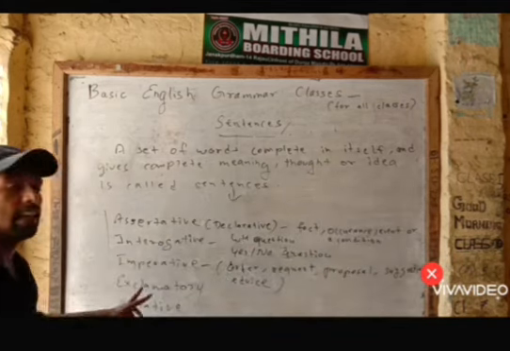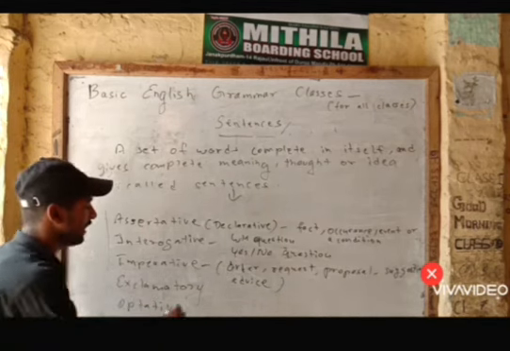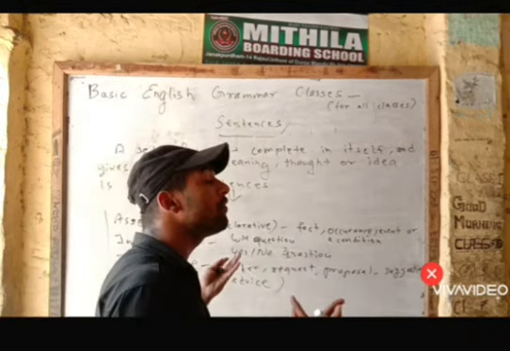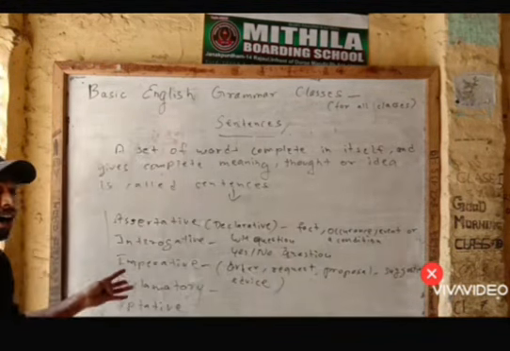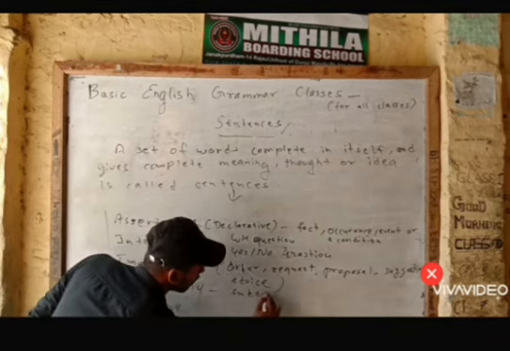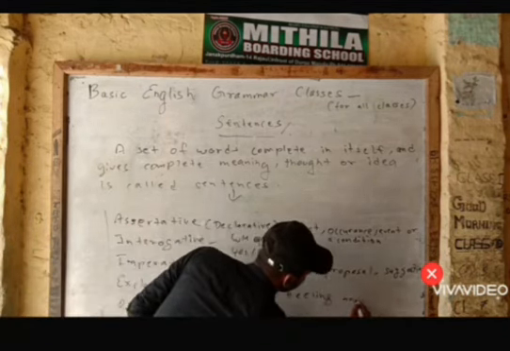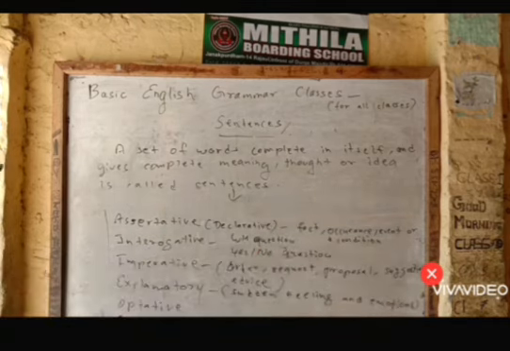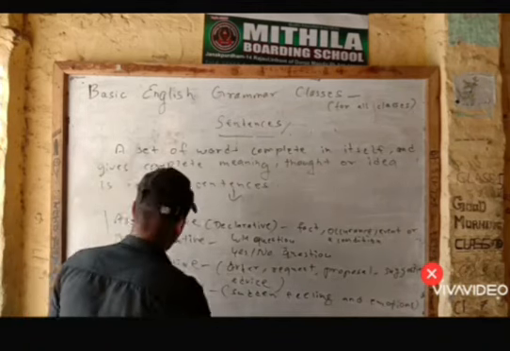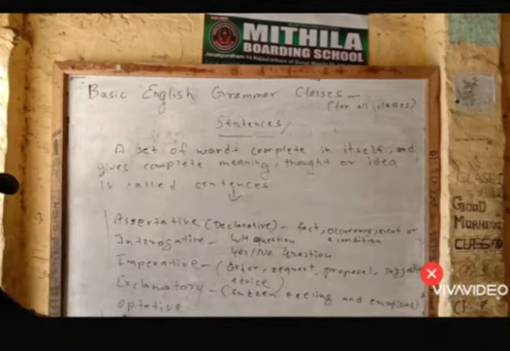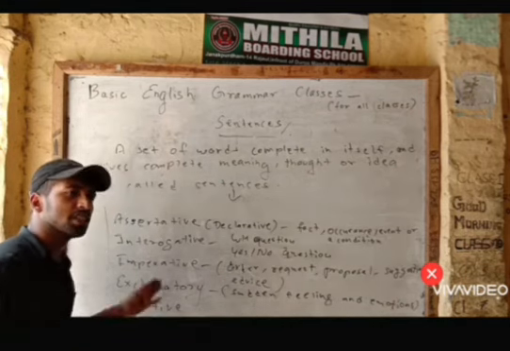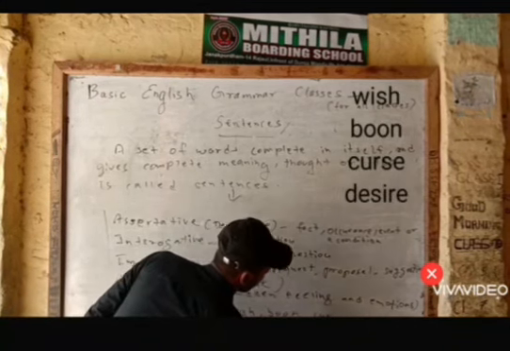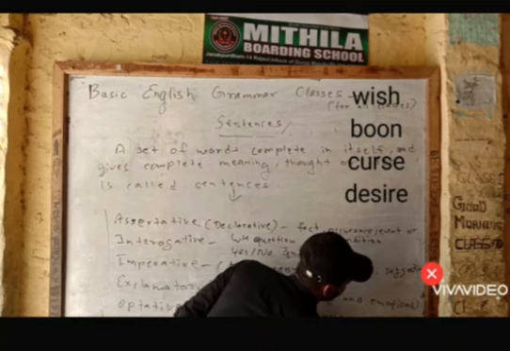Okay, and here is exclamatory sentences. It describes sudden feelings, emotion, sudden feeling and emotion. Optative sentences. Optative sentences are used to describe wish, boon, curse, desire. Okay, wish, boon, curse or desire which you wanted.